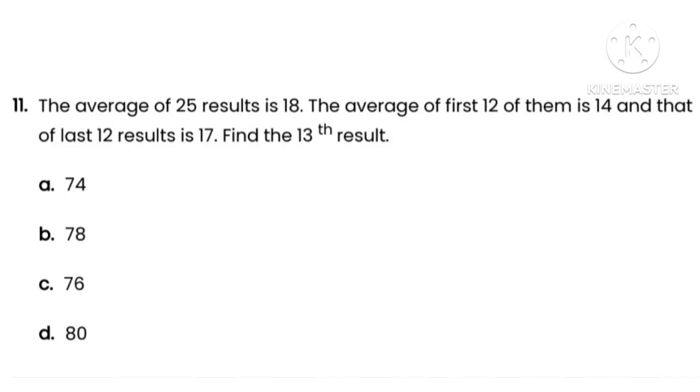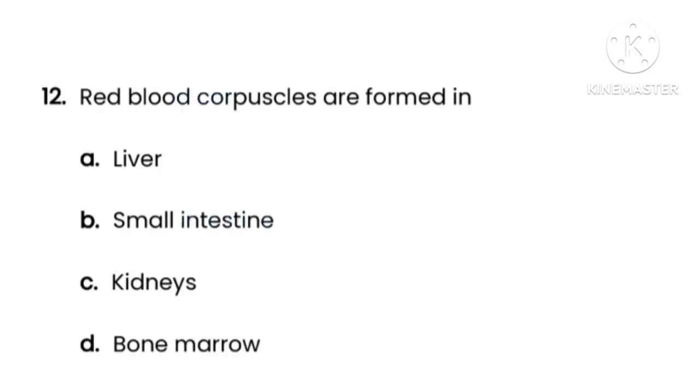Next question number 11. The question is, the average of 25 results is 18. The average of first 12 of them is 14 and that of last 12 results is 17. So find the 13th result. Options are here option A 74, option B 78, option C 76, option D 80. So here the correct option is option B, that is 78. Next question number 12.